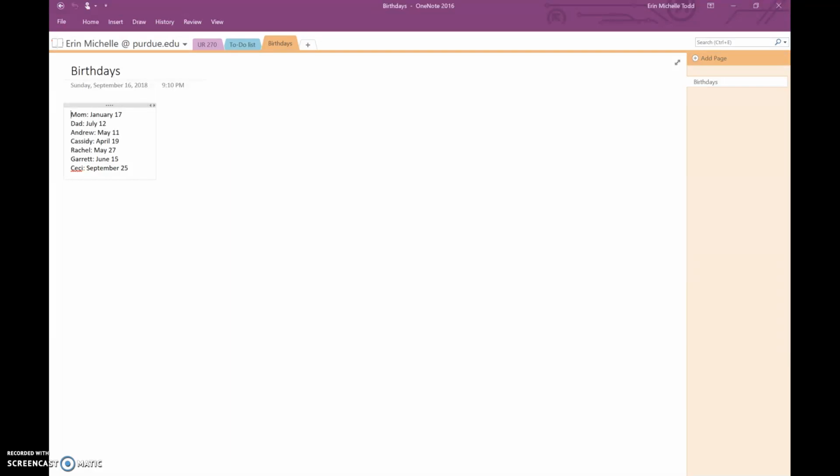OneNote is a wonderful tool whether you are looking to keep personal notes or take notes for class. You are able to create different tabs for those different categories. As you can see, I have a birthday tab that I have taken notes on, with the birthdays of the people closest to me that I need to remember.